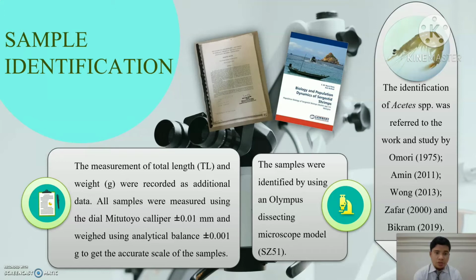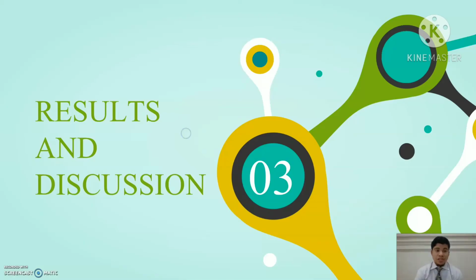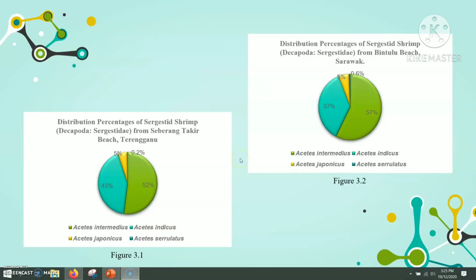All samples were measured using a digital Vernier caliper and weighed using an analytical balance to get an accurate scale of the samples. The identification of Sergestidae species was referred to the works and studies by Omori, Amin, Won, Zafar, and Bikram.